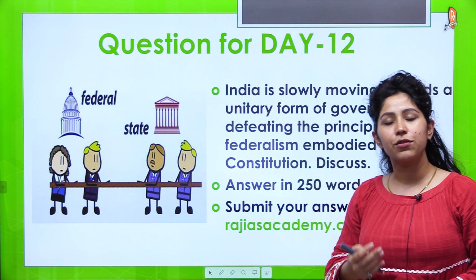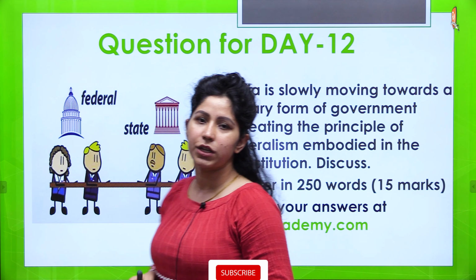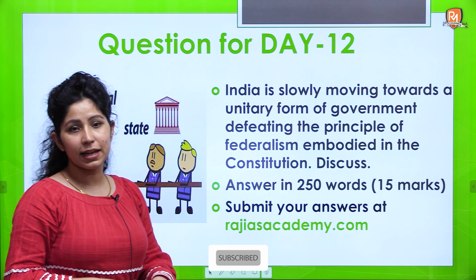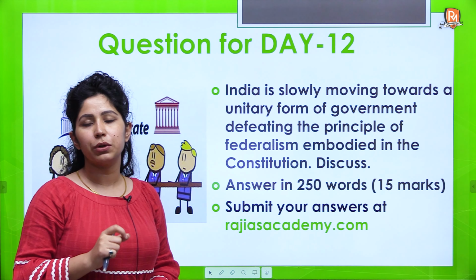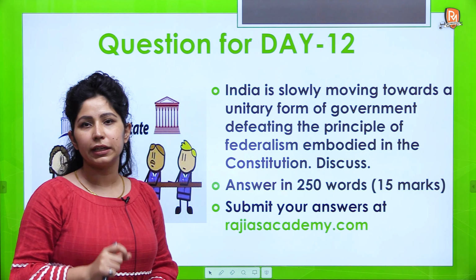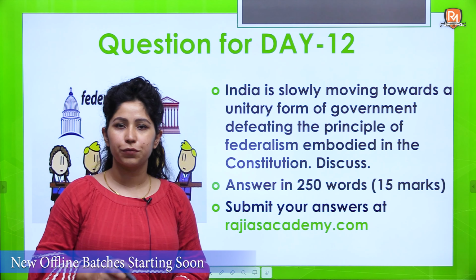Today we are taking the discussion for question number 12. As you can see in this picture, there is a tug of war between federalism, federal and state government. This is not with respect to India, but this was a funny image, so we used it. The question is that India is slowly moving towards a unitary form of government, defeating the principle of federalism embodied in the constitution. Discuss. Answer in 250 words.